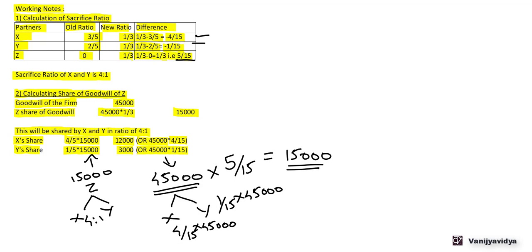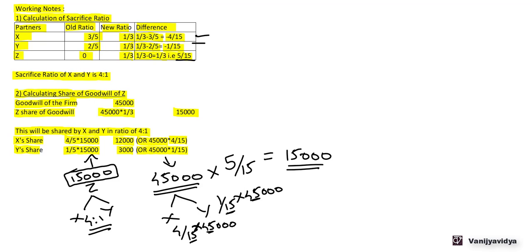Remember, here the denominator we are taking as 15, but the goodwill is the total goodwill of the firm, whereas where we are taking the sacrifice ratio, the goodwill that we are considering is 15,000, that is only the share of Z. So 4 by 15 of 45,000. 4 by 15 was the sacrifice ratio of X, of the total amount of goodwill. So into 45,000, and 1 by 15 of 45,000. By both ways, the answer will be the same. That is, the share of X and Y will remain the same.